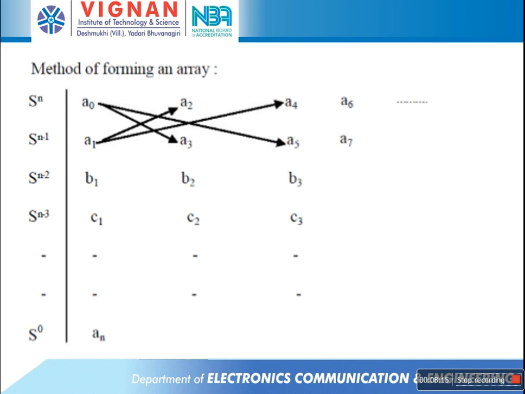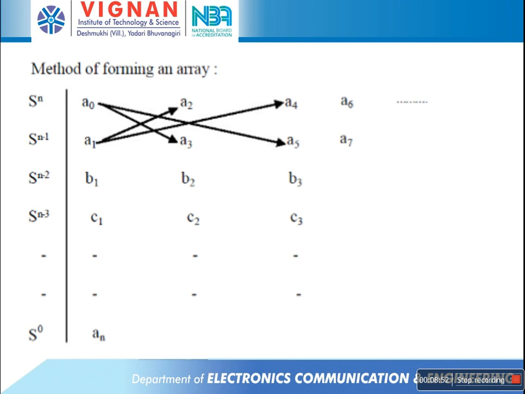How to find out those coefficients using the previous two rows' elements? The coefficient b1 is equal to a1 a2 minus a0 a3 by a1. Similarly, the coefficient b2 is equal to a1 a4 minus a0 a5 by a1, and the b3 coefficient is a1 a6 minus a0 a7 by a1. So these are the coefficients of the s power n minus 2 row.